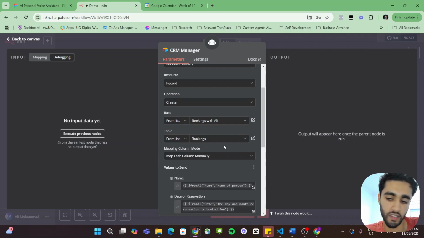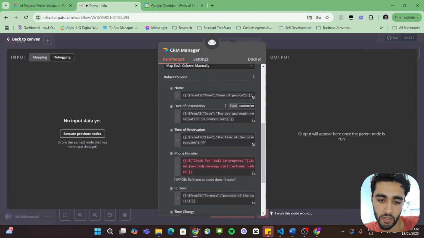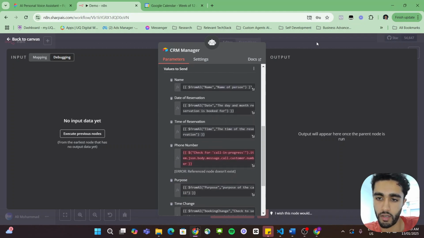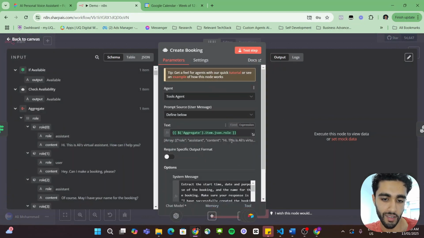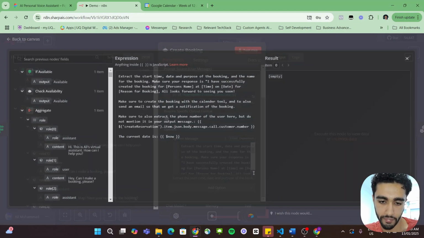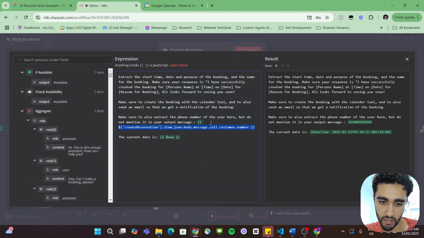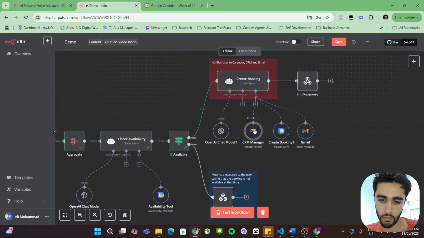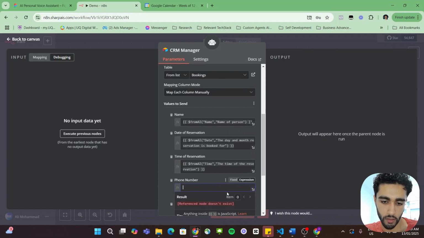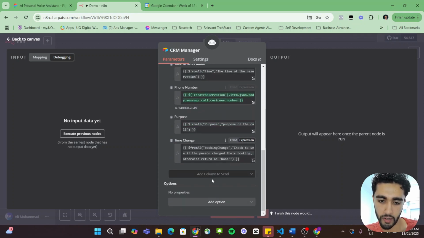In this case it's Airtable, but you could use Google Sheets or whatever, just with the name, date of reservation, time of reservation, phone number. We got to change the phone number as well. Let me do that real quick. We can just grab this exact same body, Control C, go back into here, Control V. Sweet, that's green now.